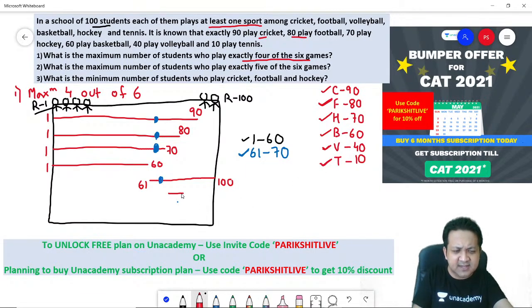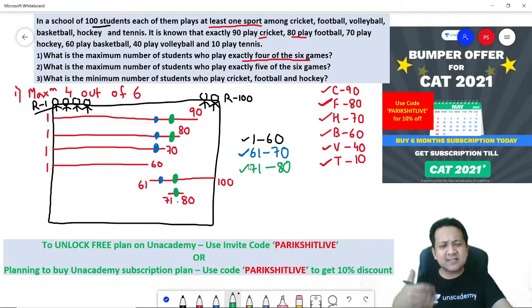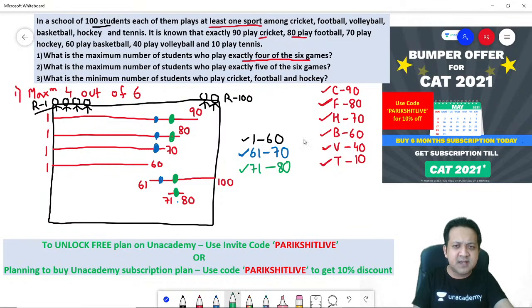Who are the next set of students? 71 to 80. Can you see this? So how many games does 71 to 80 play now? 71 to 80 is playing the last game, the second last game, the second game, and the first game. So 71 to 80 is also playing 4 games. And you are done. The question is, how many maximum students can play 4 out of the 6 games? The answer is 80.